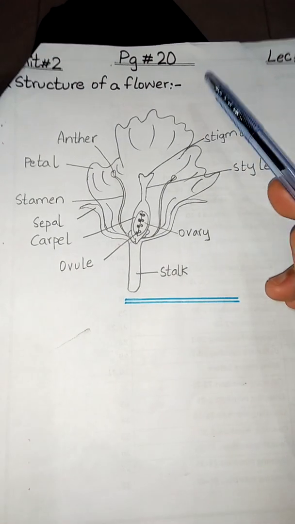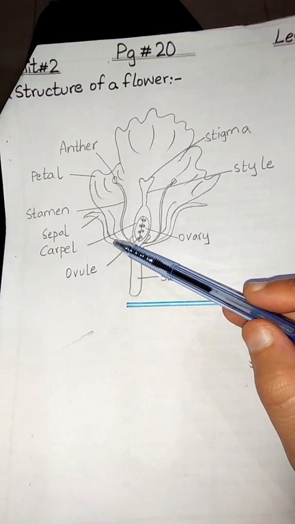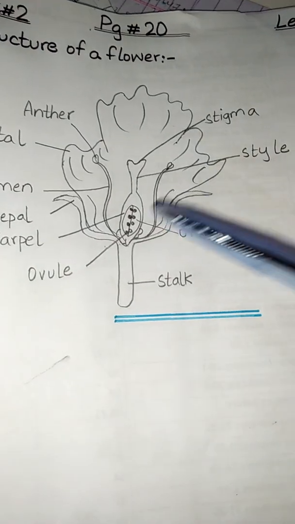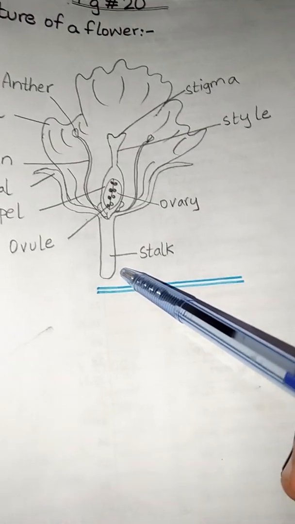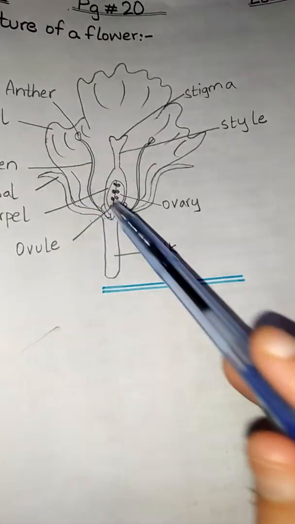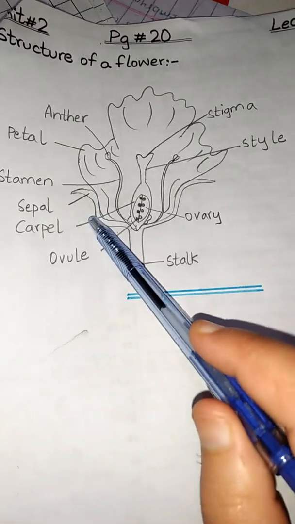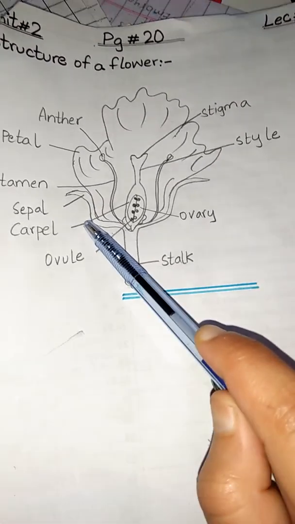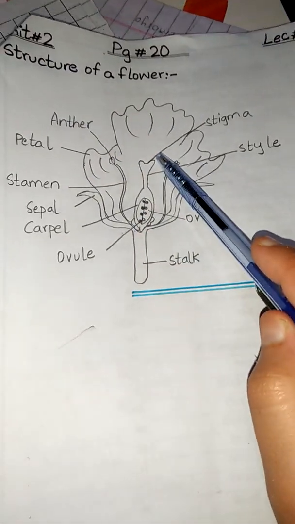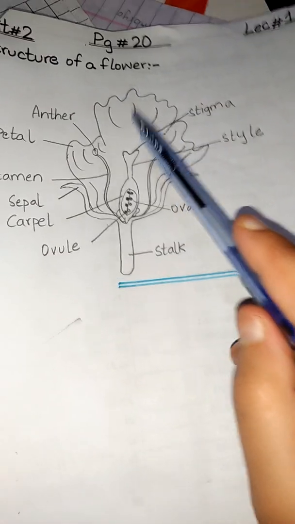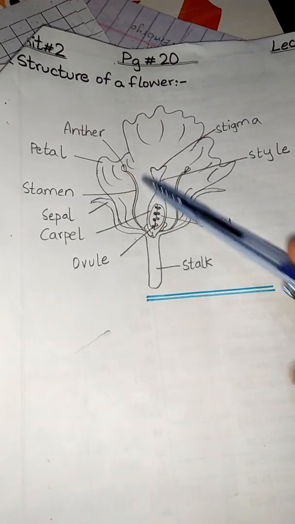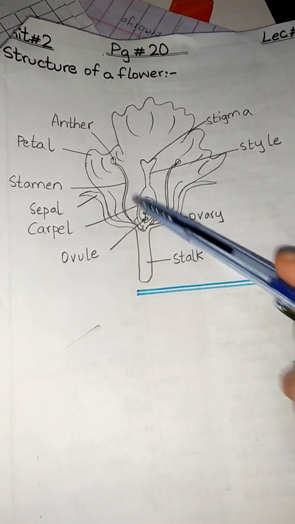The structure of a flower: a flower grows on a stem called a stalk. They are arranged on a stalk in the form of rings called whorls. The outermost whorl is sepal. The second whorl is petal, and the third whorl is the stamen. Each stamen has a stalk called a filament.